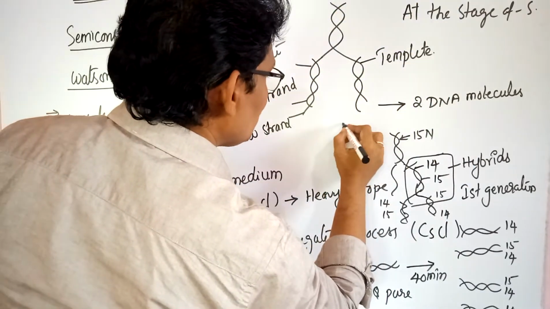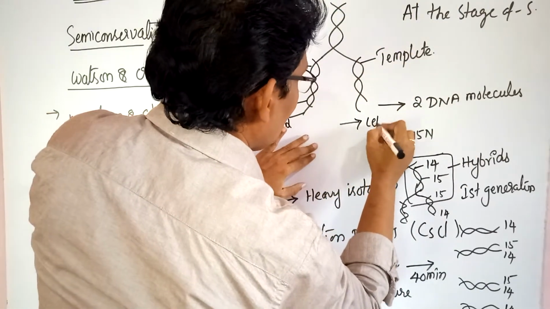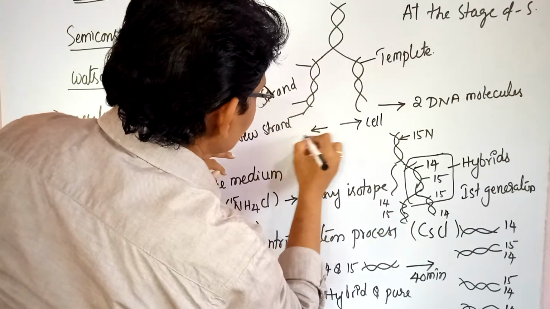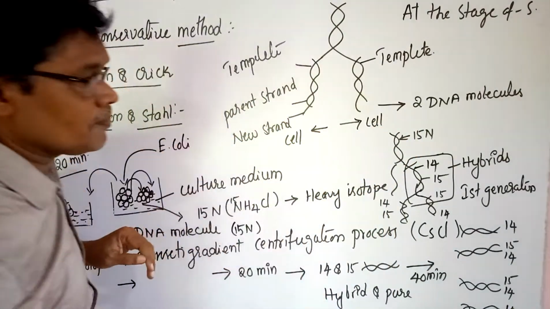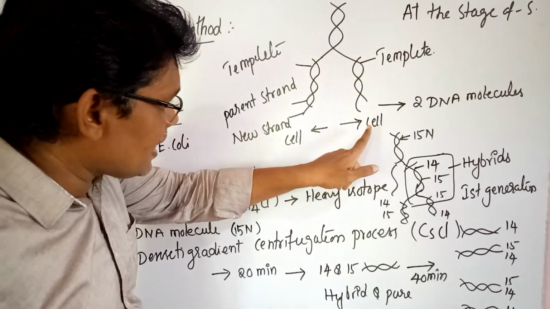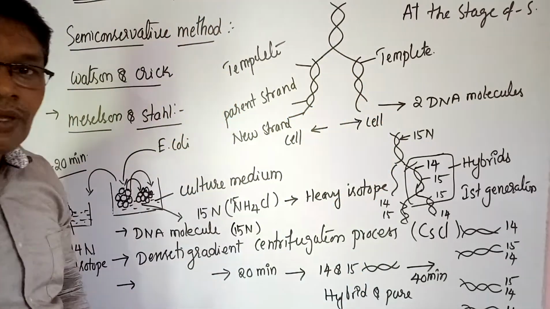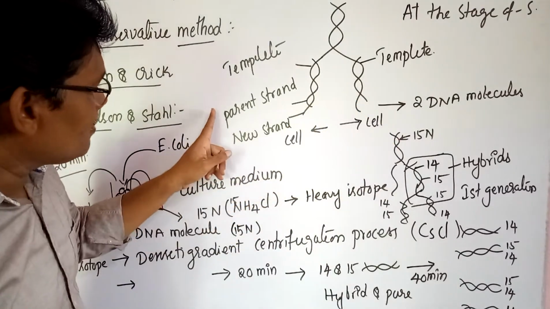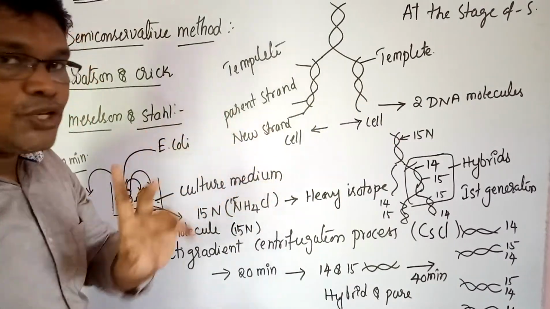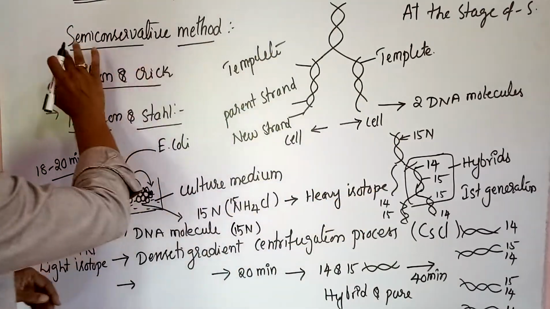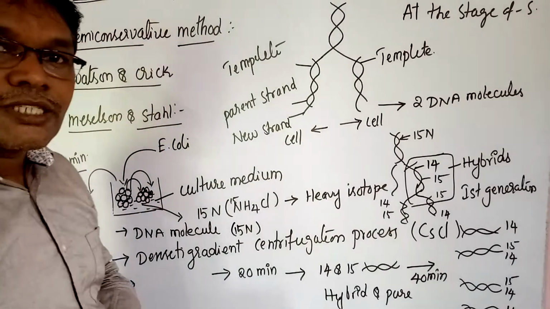These enter into one cell. This also enters into another cell. So each daughter cell contains one template, the second one is the new. One of these is the parent strand, the second one is the new strand. This is called the semi-conservative method.